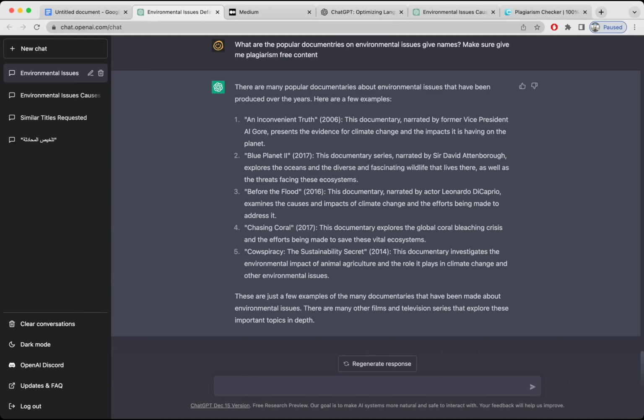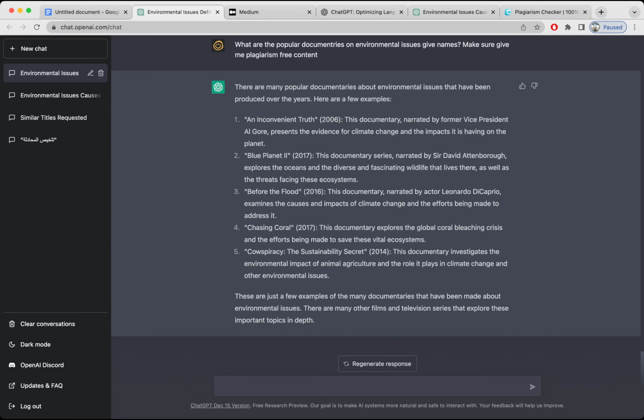I'm not sure what this is, but they are the key points to consider when it comes to environmental issues. Okay, perfect. We got these four points actually. So I'm going to come here, I'm going to paste here.